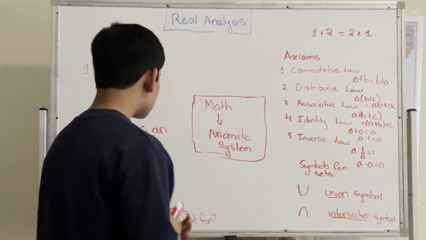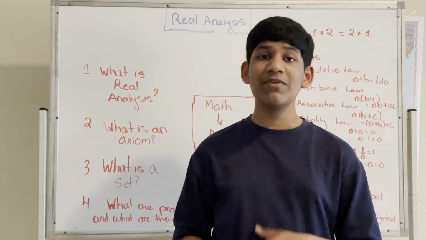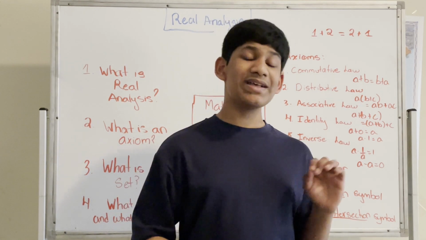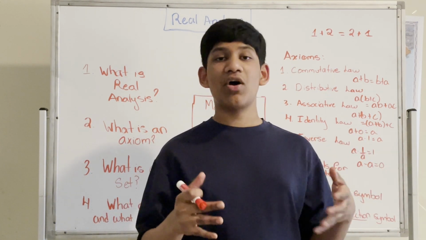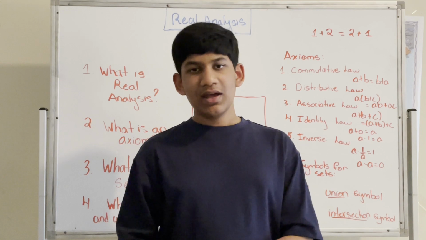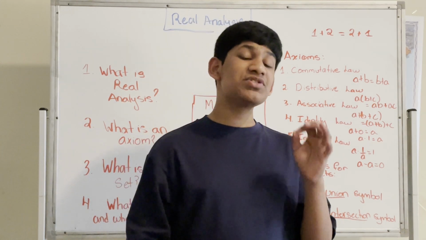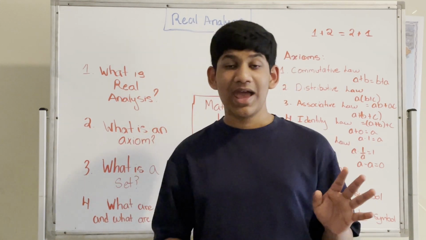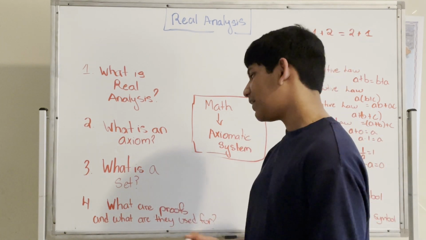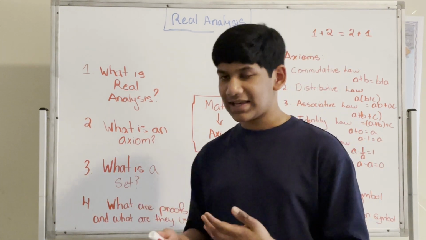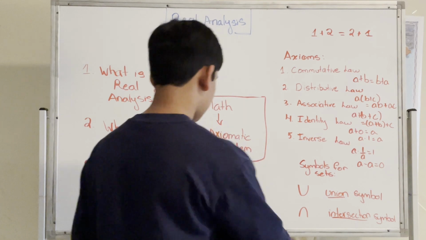Okay, so that's what an axiom is. An axiom is a statement that we fundamentally agree upon, and it's important to realize that mathematics is built upon this axiomatic system. Now let's talk about one of the most important things in mathematics, and most important collections if we think about it, which is namely a set. So what is a set?